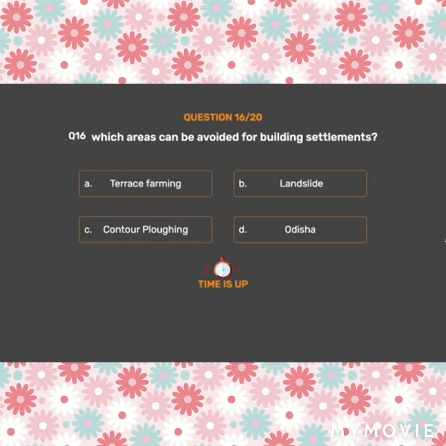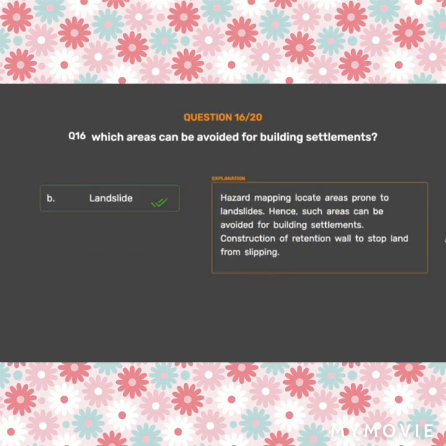The correct answer is option B. Landslide. Hazard mapping locates areas prone to landslides. Hence, such areas can be avoided for building settlements. Construction of retention wall to stop land from slipping.